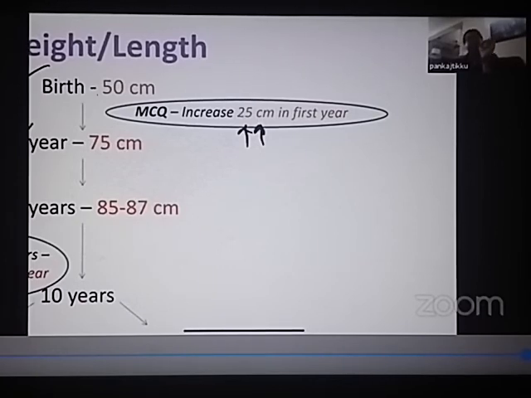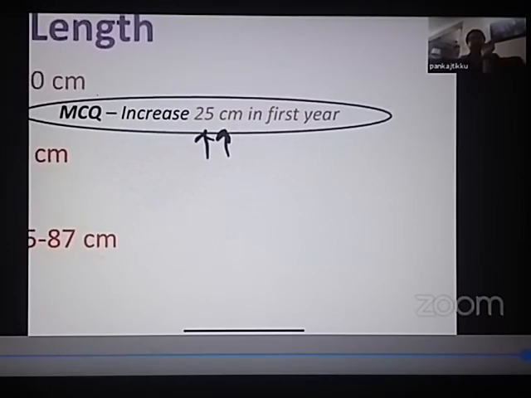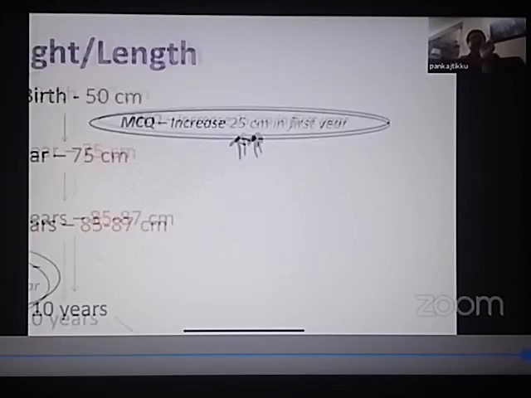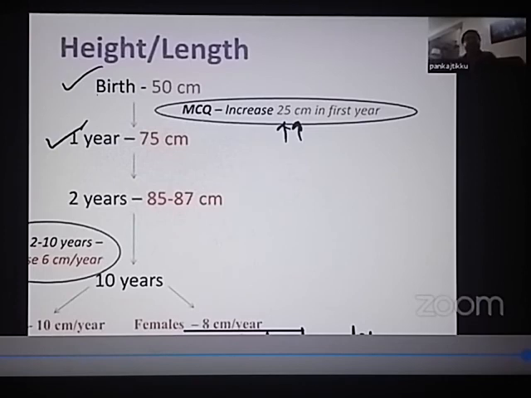So if it was 50 centimeters at birth, how much increase occurs in the first year of life? There is an increase of 25 centimeters in the first year. So what does the length become at the age of 1 year? The length at the age of 1 year becomes 75 centimeters. So it was 50 centimeters at birth, and it increases by 25 centimeters in the first year, so it becomes 75 centimeters at the age of 1 year.